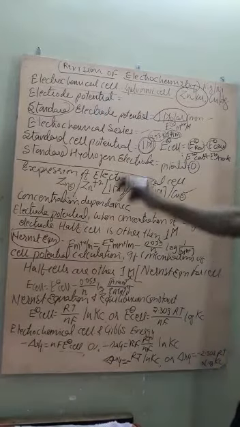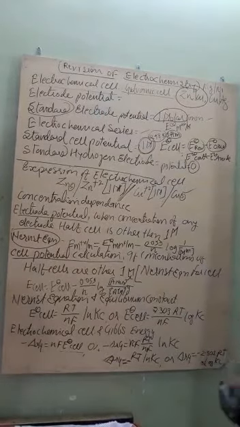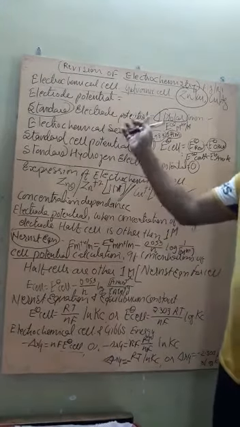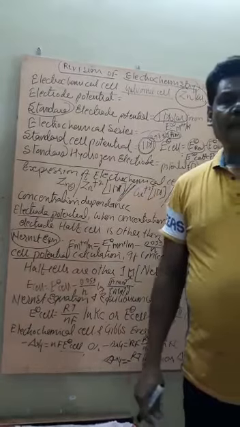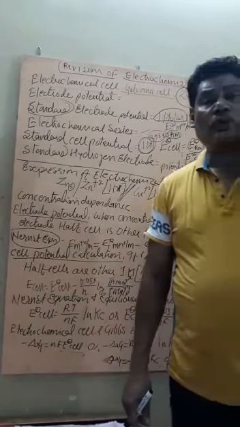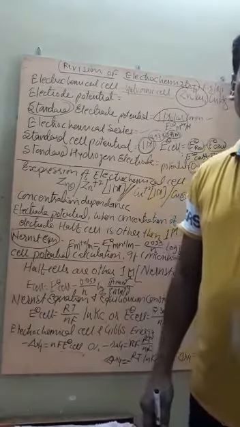Then the electrochemical series. In the electrochemical series, standard electrode potential values of a large number of half cells are given with respect to the standard hydrogen electrode, whose electrode potential is 0.